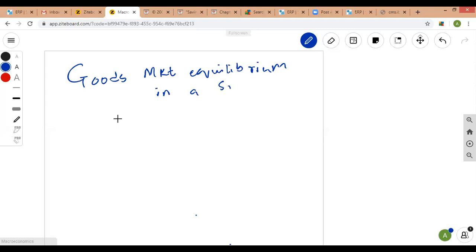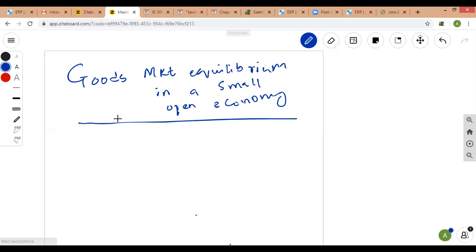Now, why are we taking only the small open economy? There's a reason for it. First we need to talk about the small open economy before we go to the large open economy. And what's the difference between a large and a small open economy?